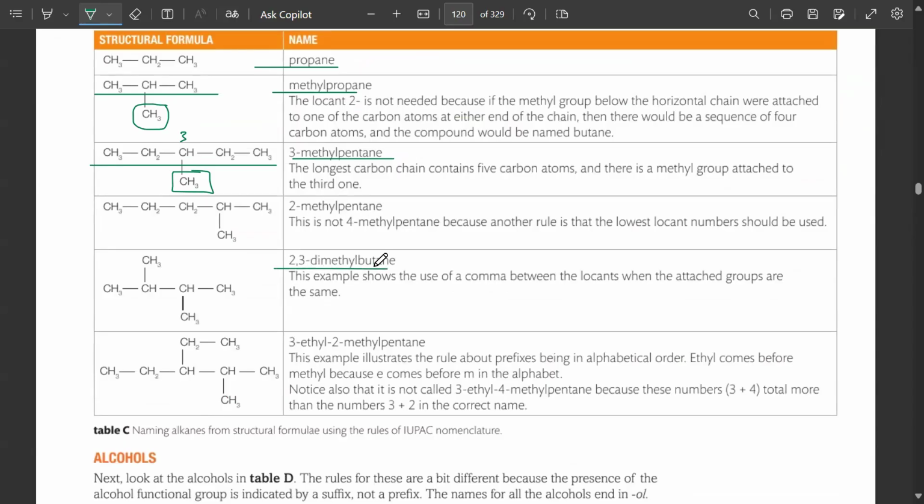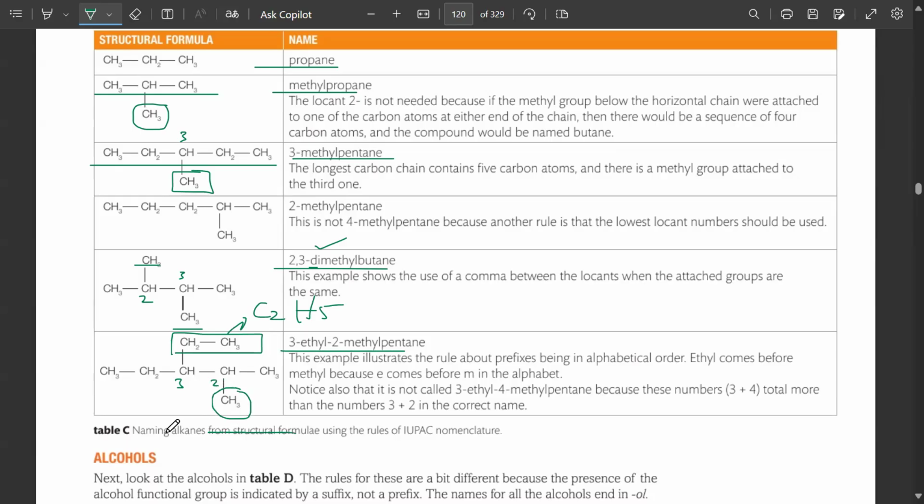Now this is CH2. 2,3-dimethyl means that there are two methyls. One is on 2, the other is on 3. Then 3-ethyl, 2-methyl: on the third carbon atom there is an ethyl attached. What is ethyl? C2H5. And on the second carbon, methyl is attached, on the pentane.